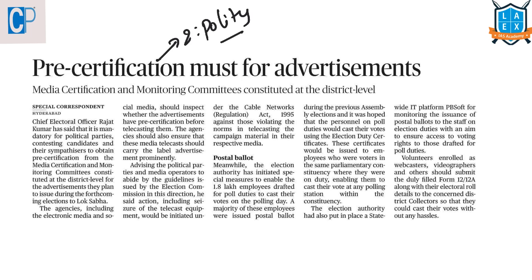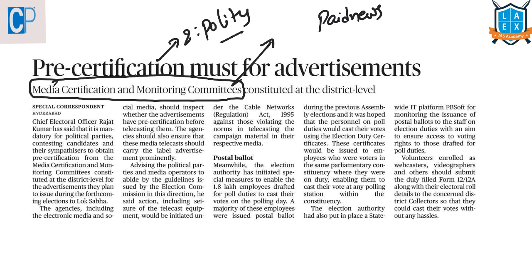From this article, there is mention of a committee known as the Media Certification and Monitoring Committee. The Election Commission has set up this committee in order to check if there is any paid news, because during the time of elections, the political parties will pay the news channels or any other local channels to campaign for their political party.